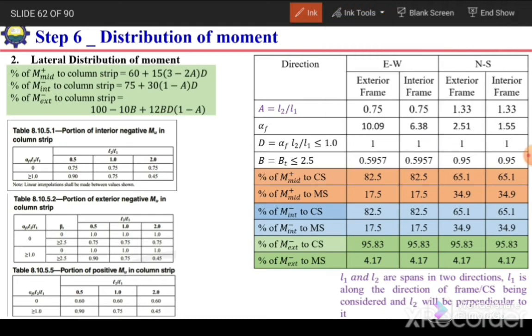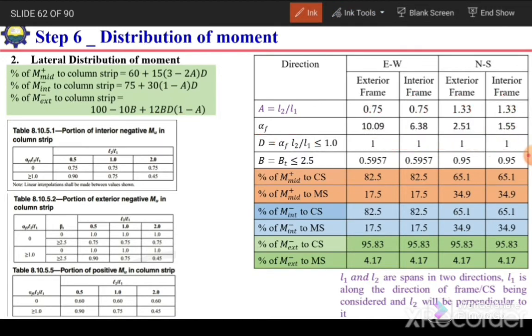So the selected value of alpha F, here it will be for B1, here it will be for B2, and for north-south direction this will be for B3 and this will be for B4. And then we need to calculate this D, which is alpha F times L2 over L1. If the value of this factor is greater than 1, then we need to consider it equal to 1. In all these four cases, its value comes out to be 1. So the D value is 1 for all the four cases here.